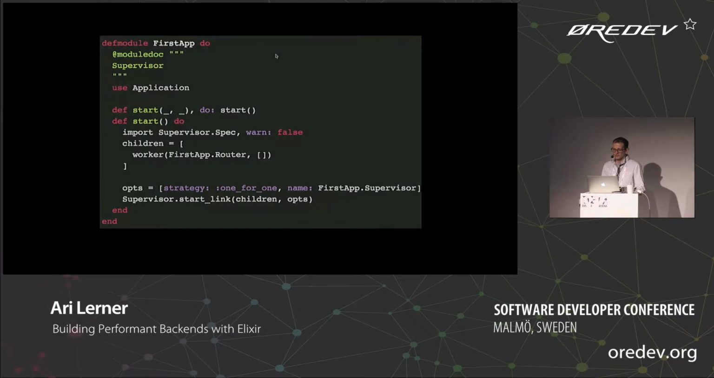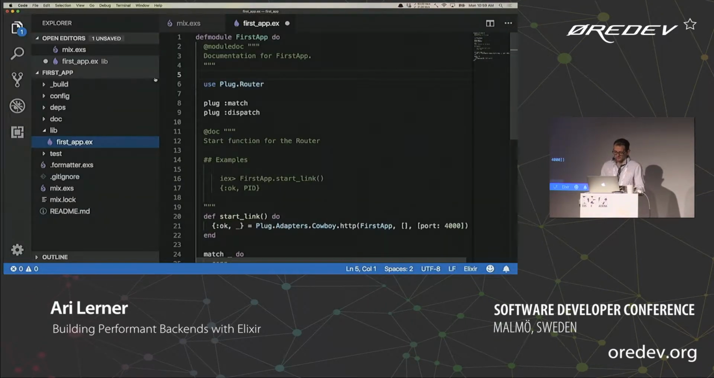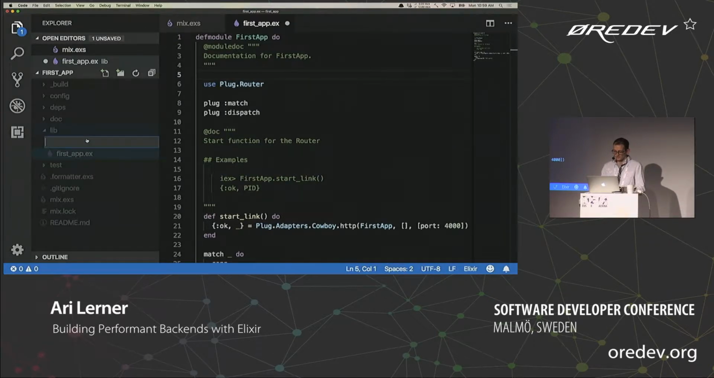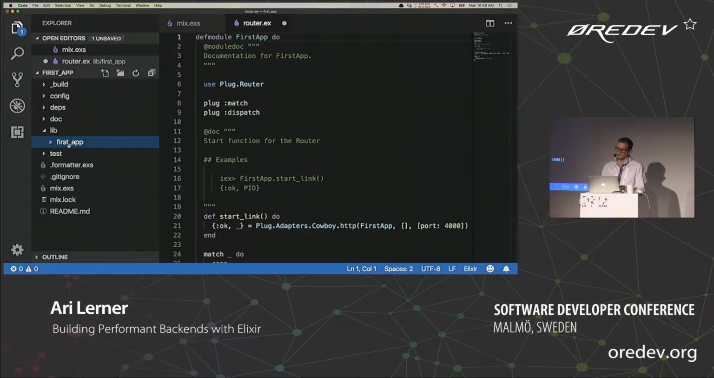All right, so let's go ahead and create a supervisor. First things first, let's move our first app file into a directory, and instead of first app, we'll call this router. You don't have to do that if you don't want to. I do that because it's a router. It's no longer an application file.